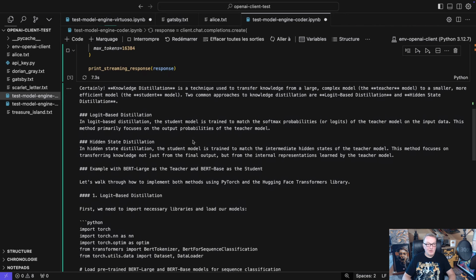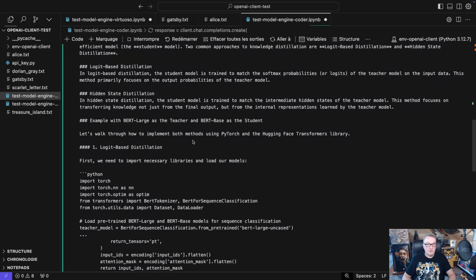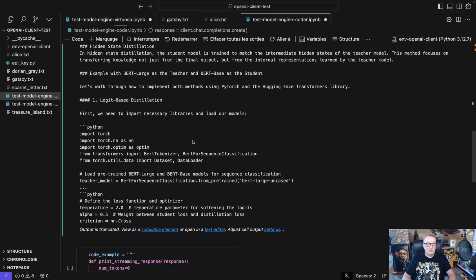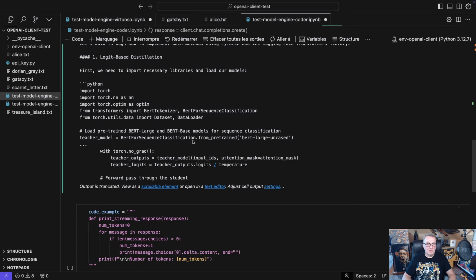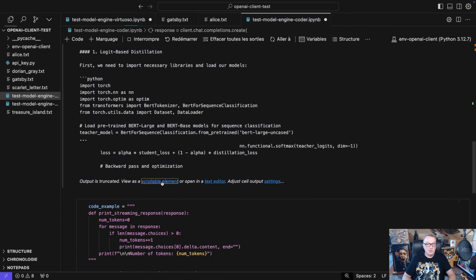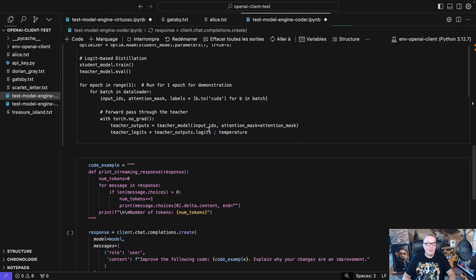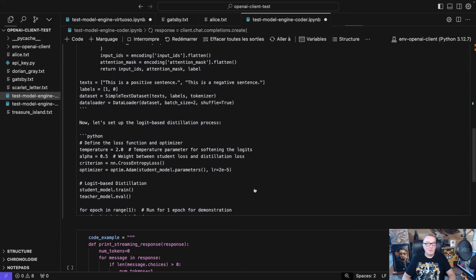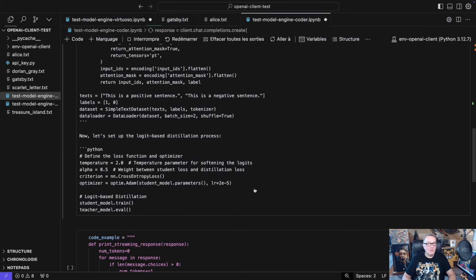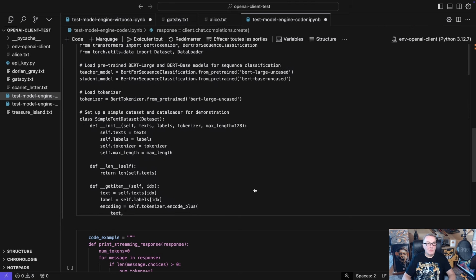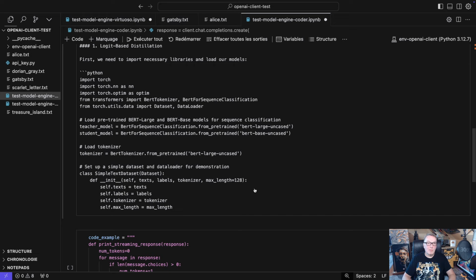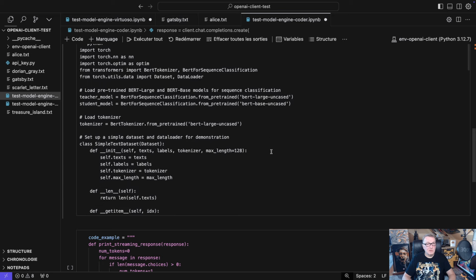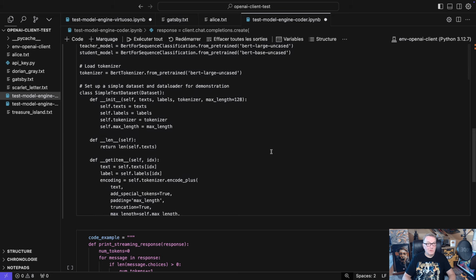So a bit of explanation here, and then some code. Let's show the whole thing. Oh yeah, okay, got the name right, BERT Large, BERT-Base, nice. Load the models.